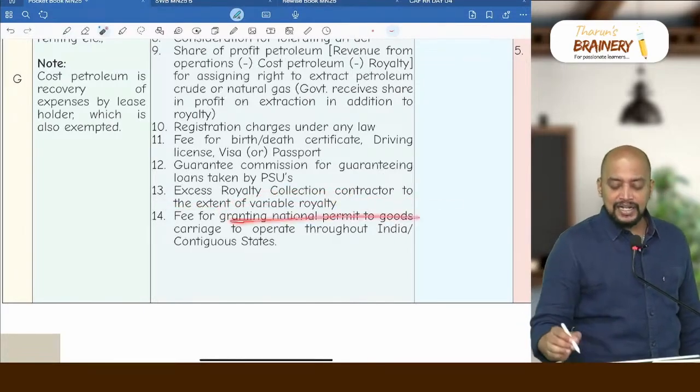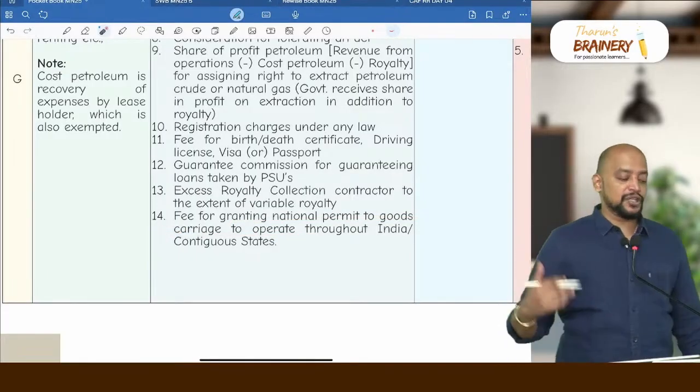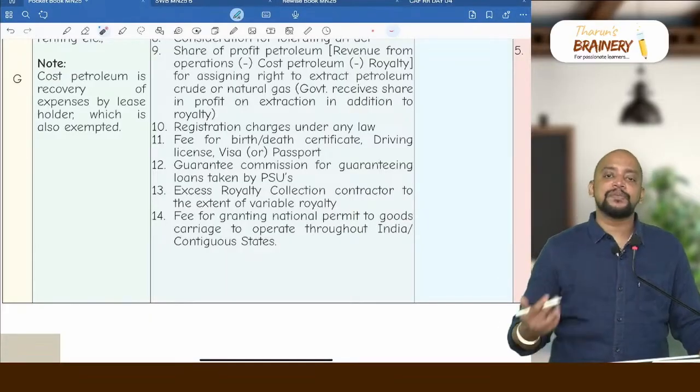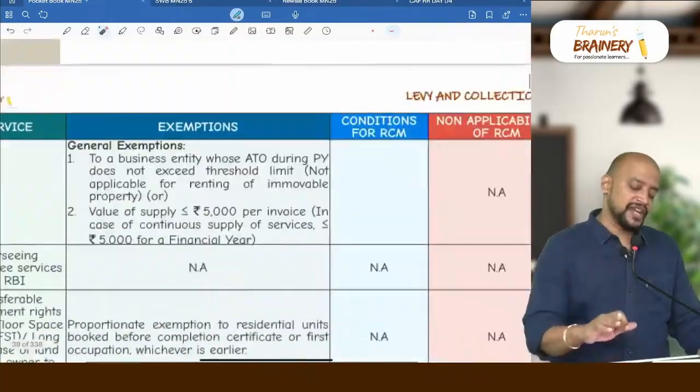Then fee for granting national permit to goods carriage. Generally permit charges will be collected for the purpose of traveling, that is, yellow board vehicles traveling to other states. Those permit charges, including national permit charges, are also exempted. These are the 14 specific exemptions.